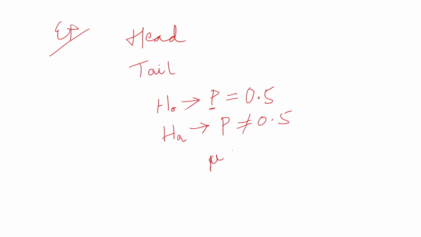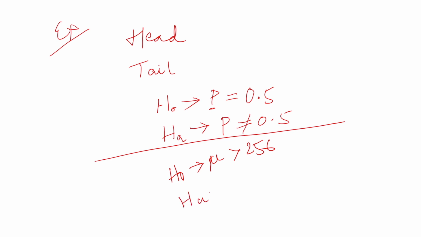Suppose the null hypothesis says that the mean is greater than 256. Then the alternate hypothesis will be that the mean is less than or equal to 256. It will be exactly opposite to the null hypothesis.